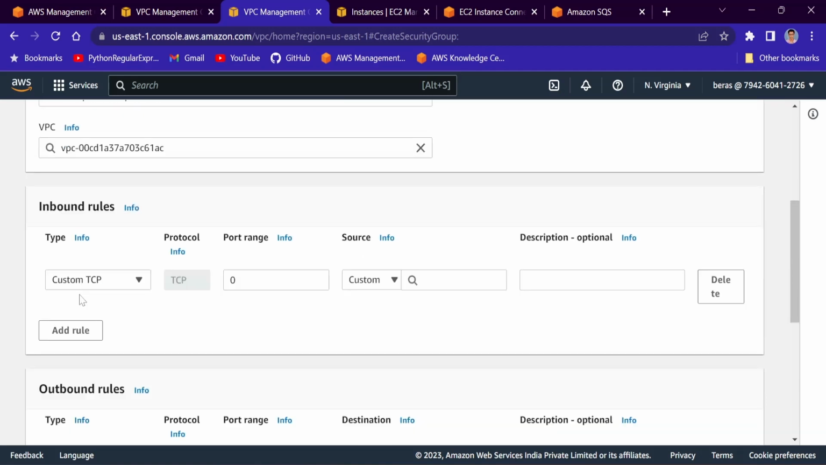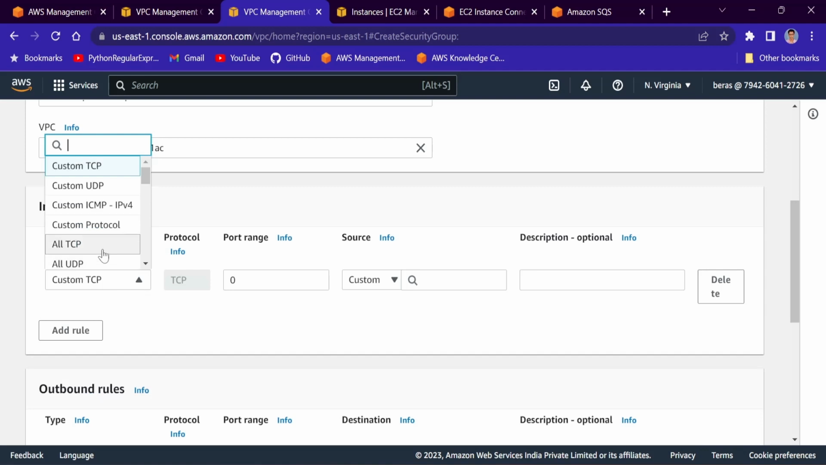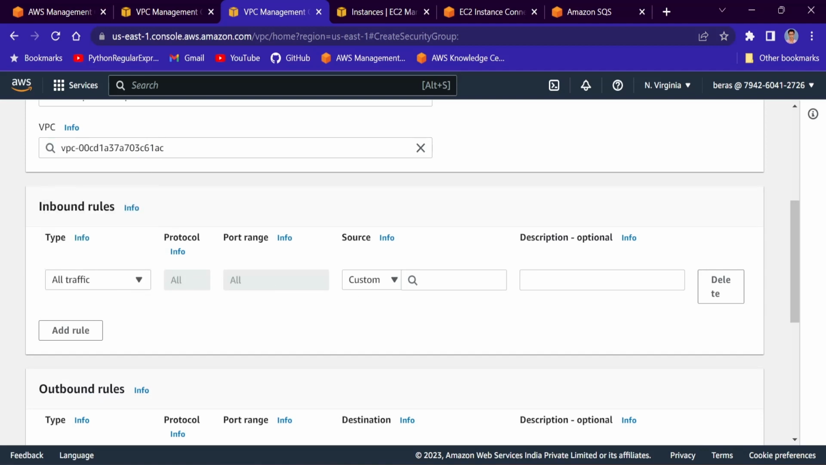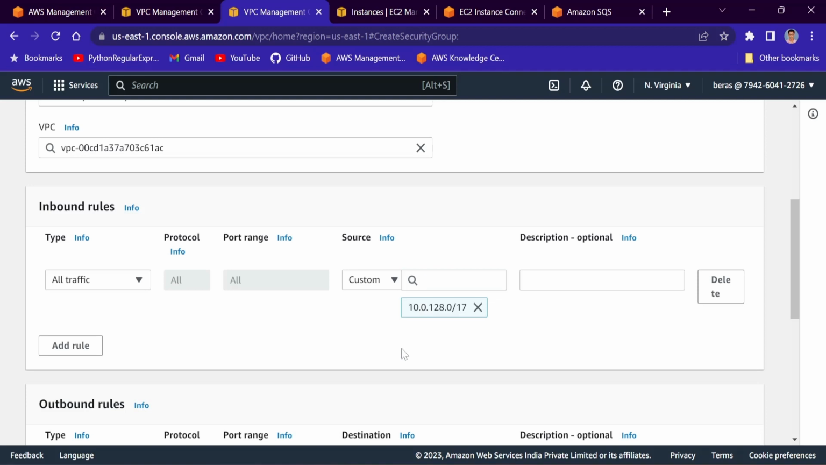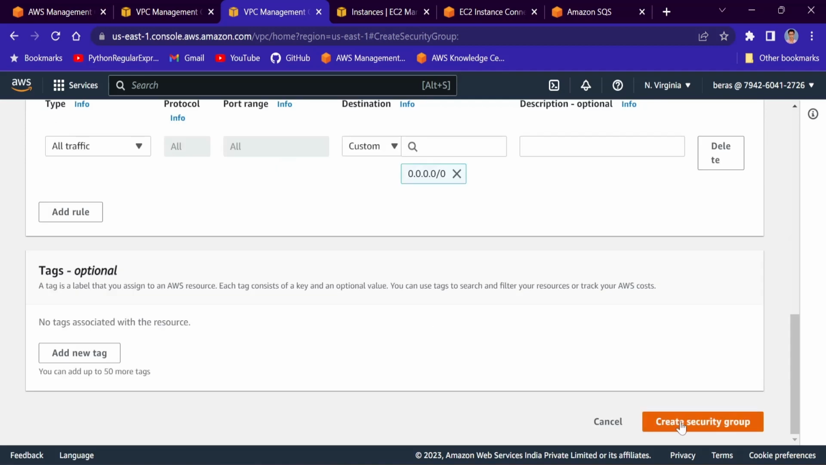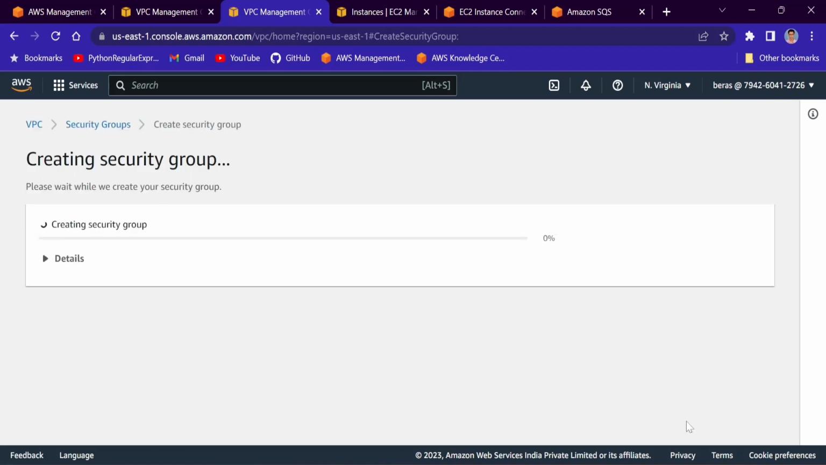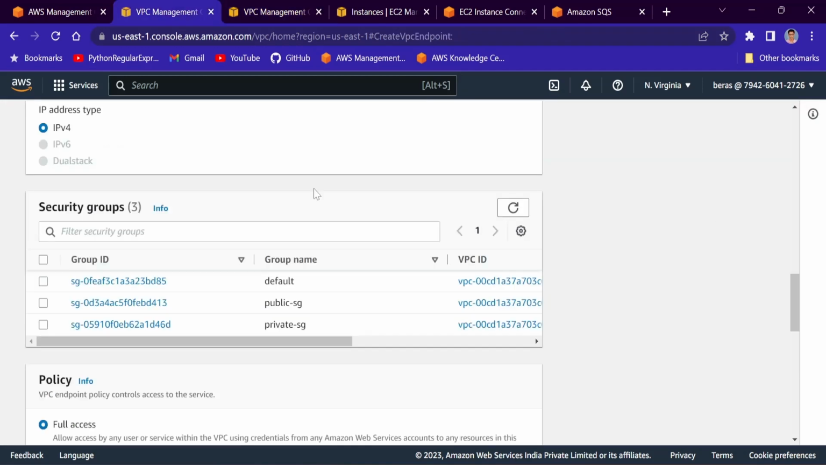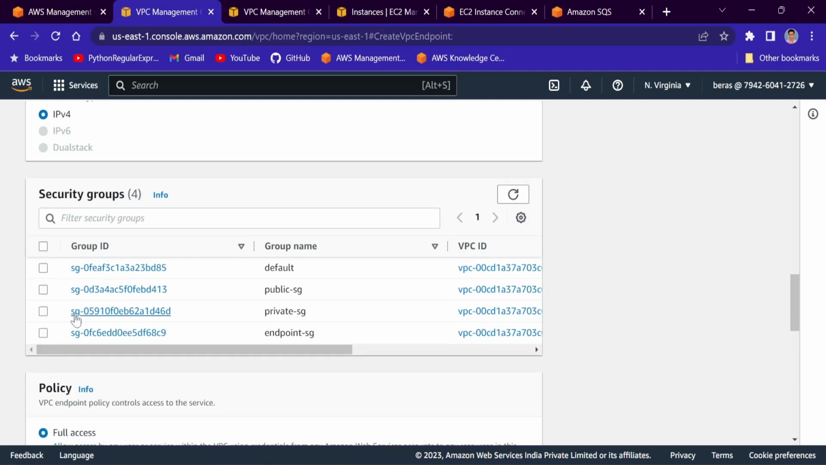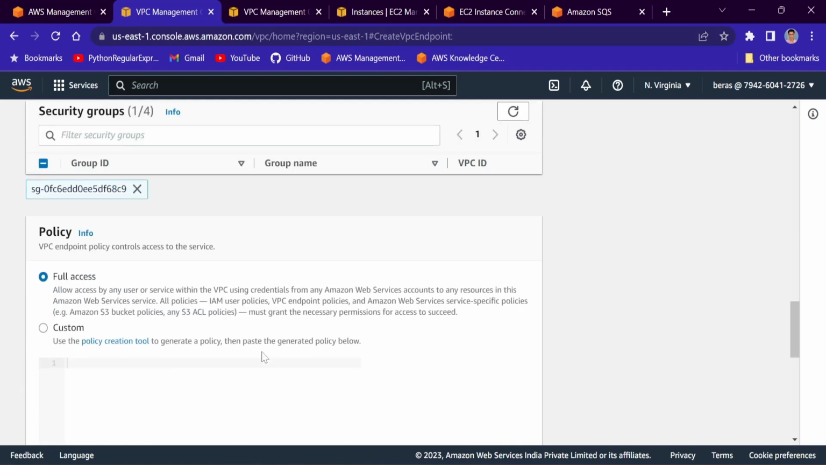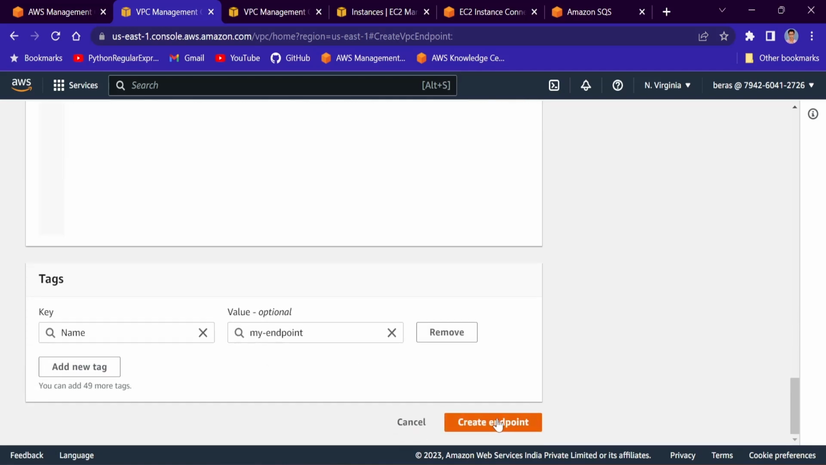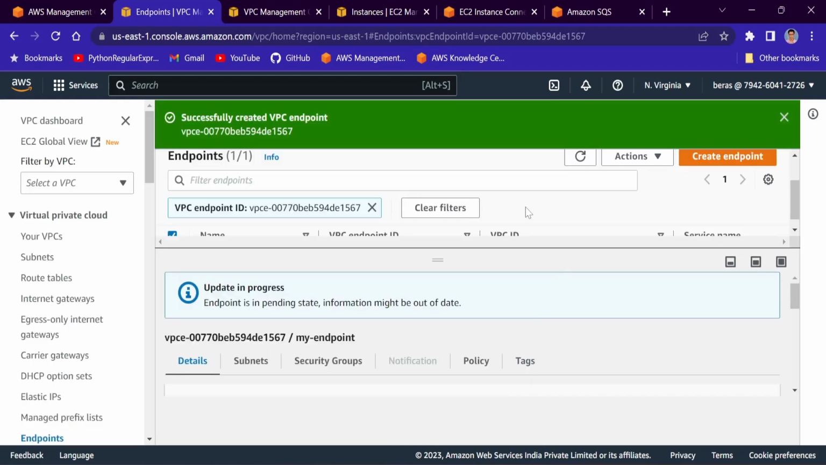In the inbound rule, I will go for all traffic, and it will be 10.0.128.0/17. So that is the IP address range for the private subnet, right? Create security group. It's now created. Now I refresh here. You see endpoint SG. Fine. So okay, everything will be as it is. Create endpoint. See here.